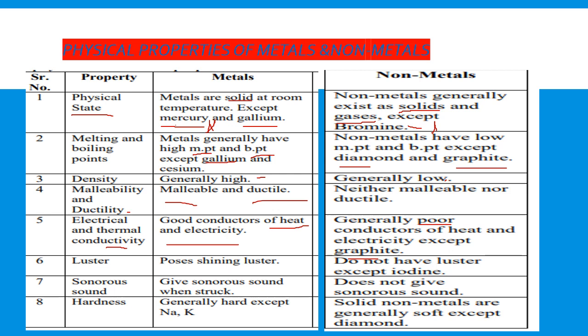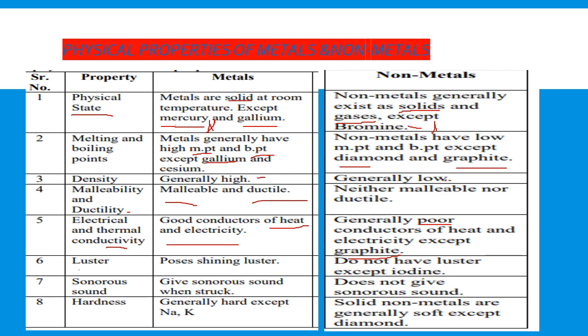Graphite is the only one non-metal which is good conductor because in its structure, graphite is a form of carbon. So in its molecular structure, each carbon atom has one free electron, and due to that free electron, graphite is a good conductor. Diamond, it is also a form of carbon, but there is no free electron and hence diamond is a poor conductor.